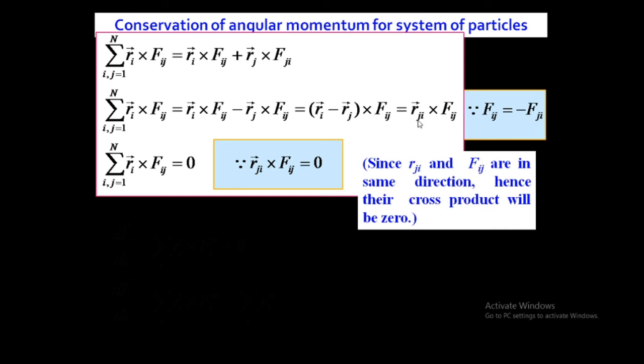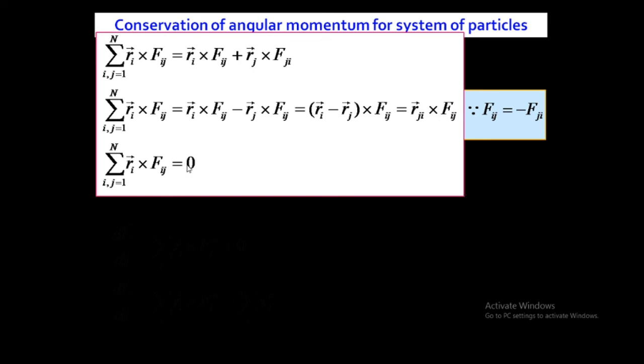So Rji cross Fij is 0. So this term will be 0. So it means that the summation over i, j equal to 1 to n of Ri cross Fij is 0. It means the second term of equation number 6 is 0.